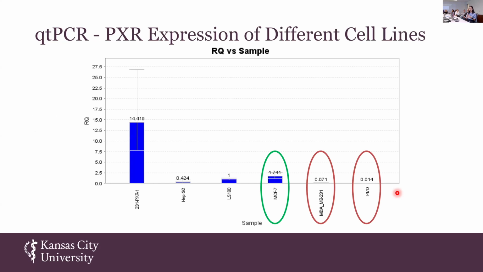So we use LS180 as our reference group because it has decent endogenous PXR expression. Represented in the green circle here is MCF7 PXR expression. It has slightly higher mRNA of PXR compared to LS180, but MDA-MB-231 and T47D have slightly lower mRNA expression of PXR compared to LS180. And this influences our experimental design, which I'll show in future slides.